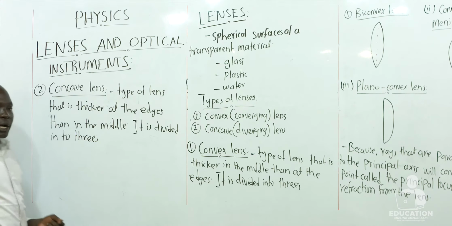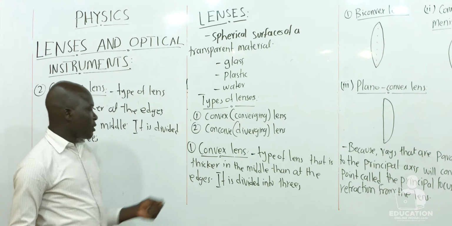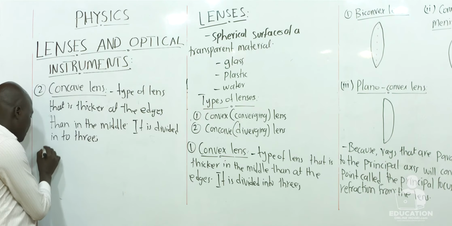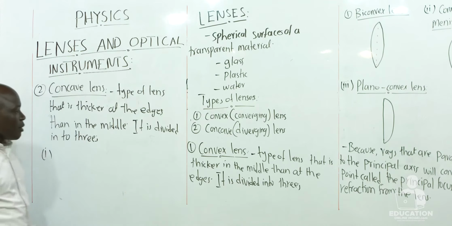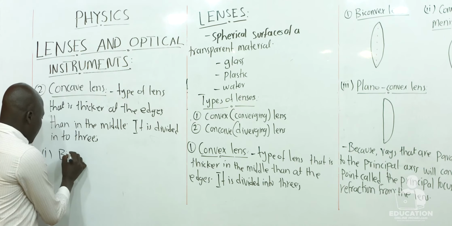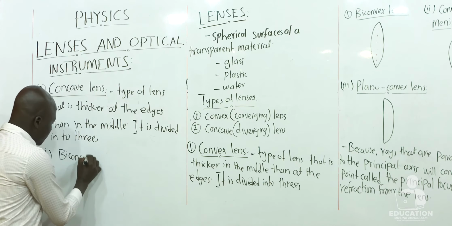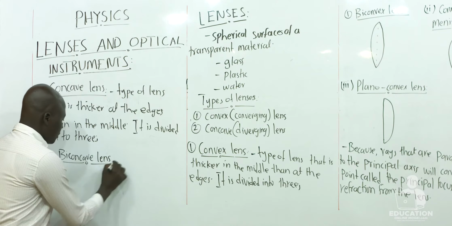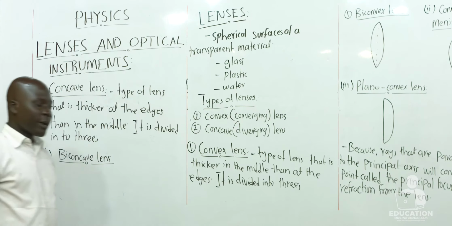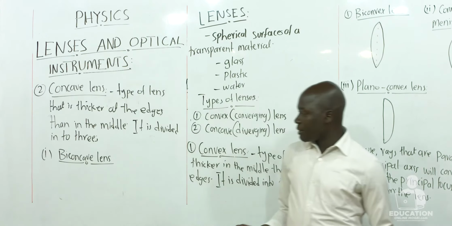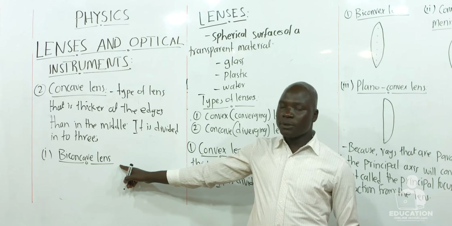So let's also look at the three divisions of the concave lens. One, Roman numeral 1, we have the biconcave lens. Now, dear learners, how does the biconcave lens look?